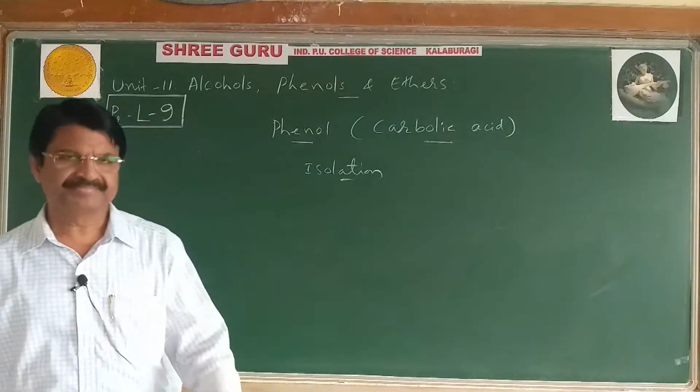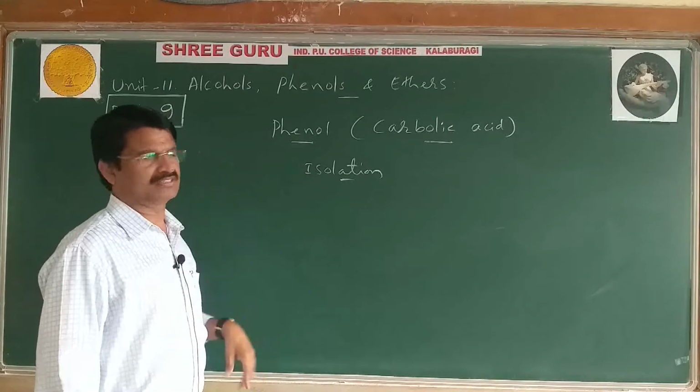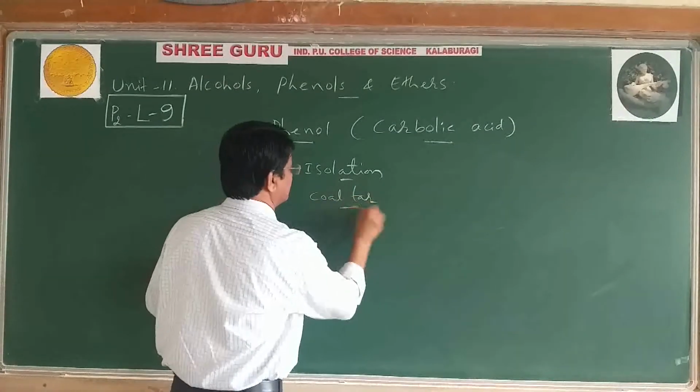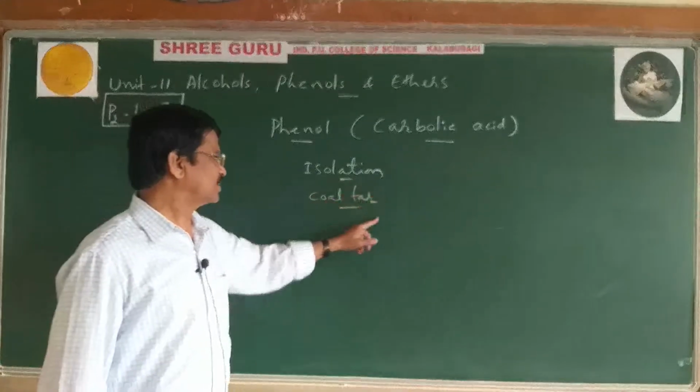Isolation of phenol. The main source of phenol is coal tar, and coal tar is a fraction of coal.